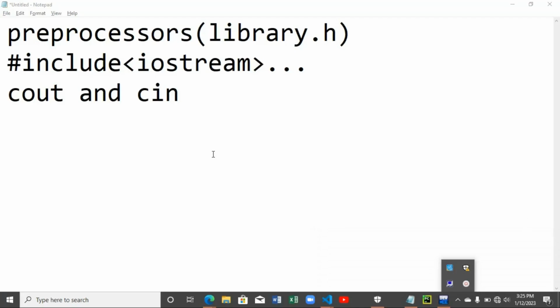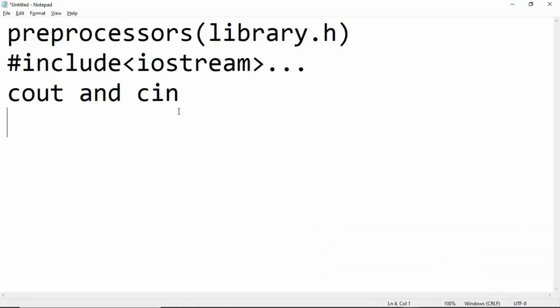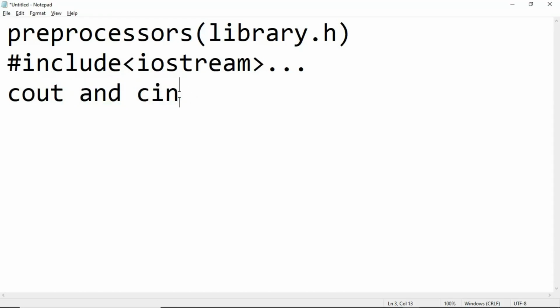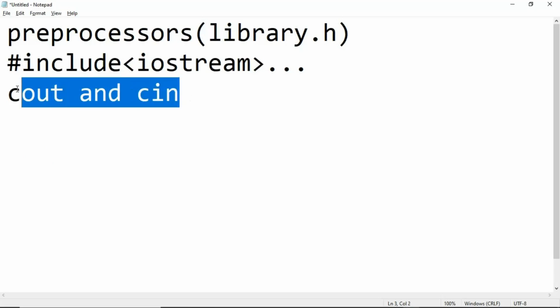As I was saying earlier, the preprocessor allows you to use this function, but these have to be declared. In order for you to declare that, we have the standard namespace, which is written as std. Back then, in order to use each of these statements, there were longer ways we had to write them.